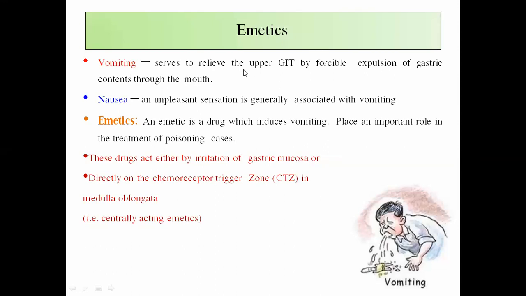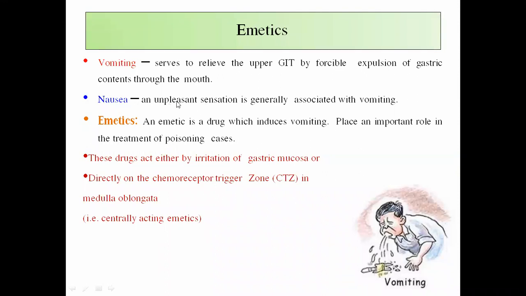It serves to relieve the upper gastrointestinal tract by forcible expulsion of the gastric content through the mouth.